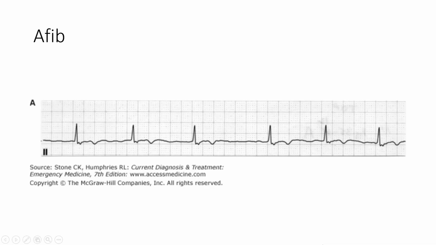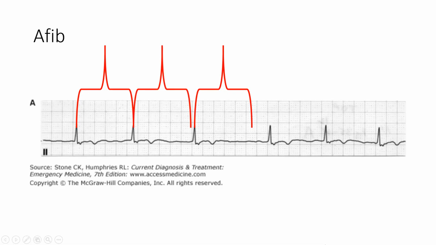And then also with this strip, you can look and see that the heart rate is probably around 60. You may want to say something like, well, isn't this a junctional escape rhythm? Well, the rate is pretty close, but if we put some calipers on this, what we would be able to see is that there is an irregularly irregular rhythm. So if this were going to be a junctional rhythm that is regular, we should see this QRS complex matching up with the far side of this caliper.